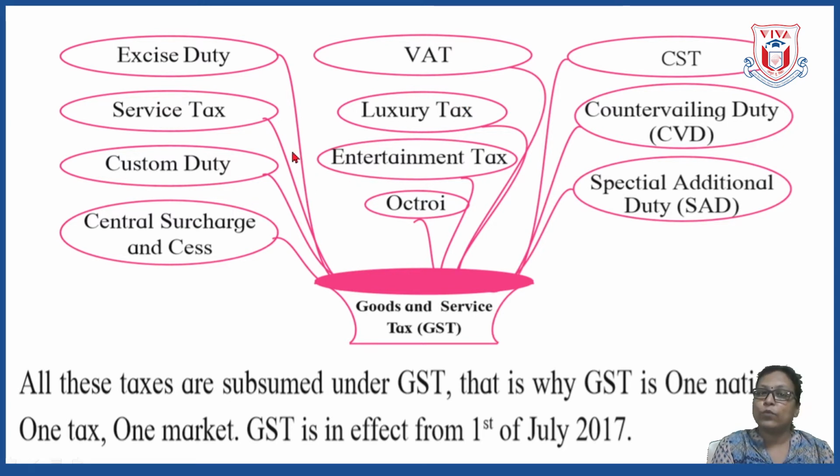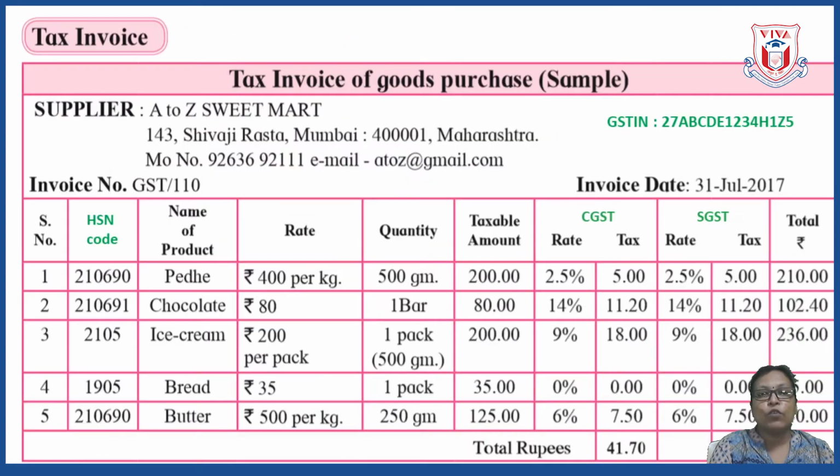Afterwards all these taxes were subsumed under GST. So now if we go anywhere in the country we have to pay the same price for the same thing. Previously it was not like that. That is why it is important for us to study how GST is calculated. So let us go further.